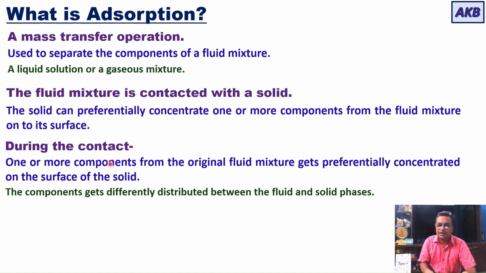So during the contact, when one or more components get preferentially concentrated on the surface of the solid, the components in the original fluid mixture now get differently distributed between the fluid and the solid phase.